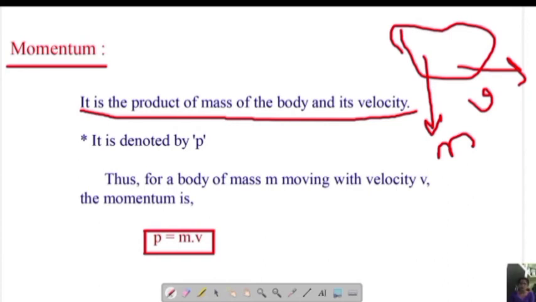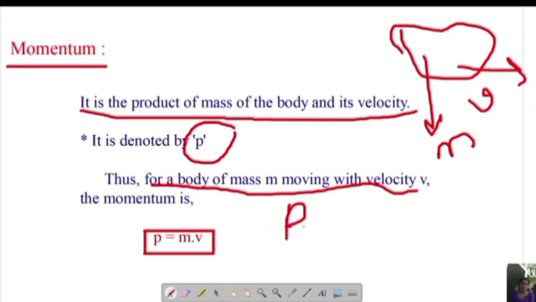It was called quantity of motion by the scientist Newton. Later it started being called momentum, and this momentum is denoted by the symbol small letter p. Now consider a body of mass m moving with a certain velocity v. Then what is the momentum? As it is a product, we can write p is equal to m into v.